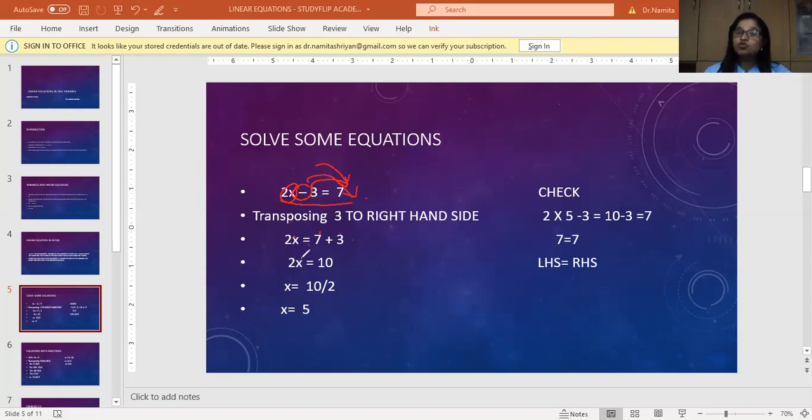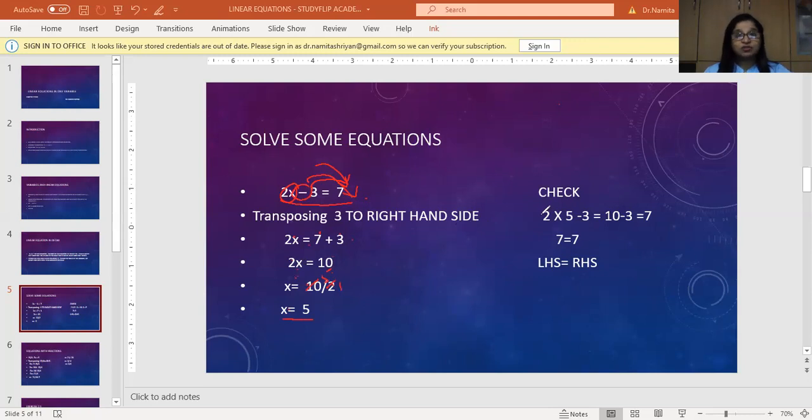So x equals to, 2x means 2 into x. So x will be, this is what I have to find out. So x equals to, this 2 when it comes to the other side becomes division. 10 divided by 2. 2 ones are 2, 2 fives are 10. So I got the value of x as 5.